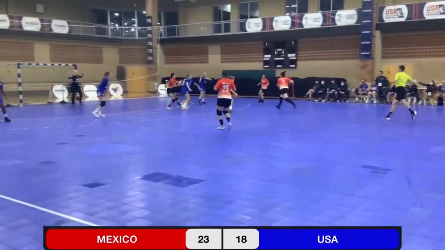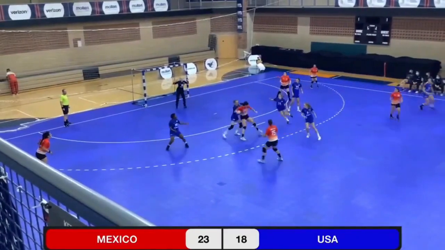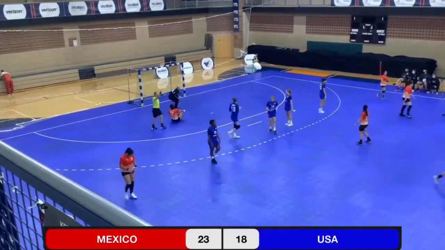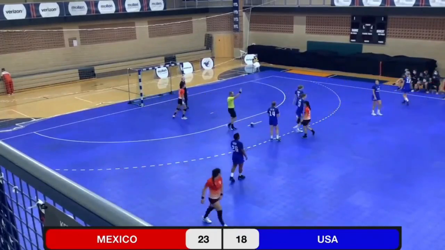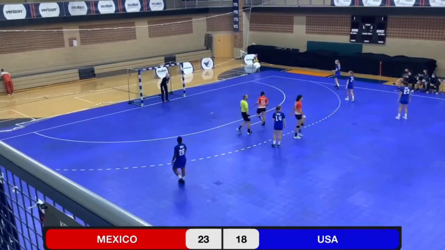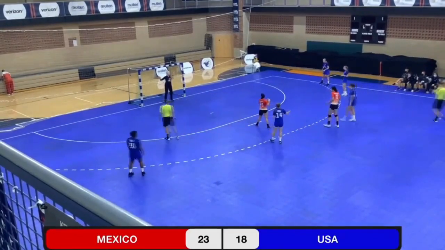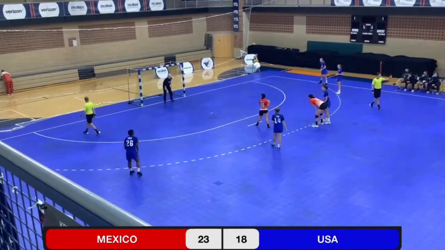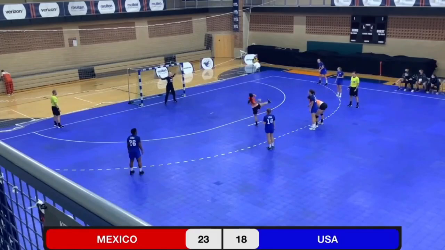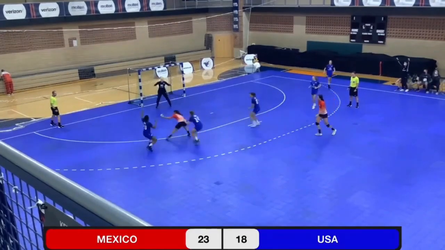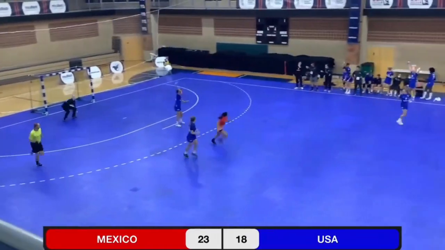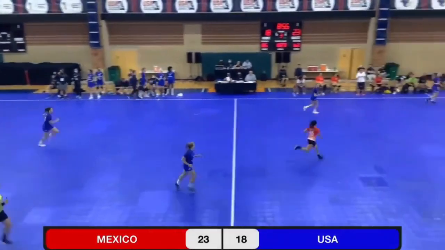No immediate fast break for the US. And we got a pass into the circle. And Karen Schultze was on the side, not behind the circle runner. And the net result is 2 minutes and a penalty shot opportunity for Mexico. Save by Mermo. And another save. Nice job by Emily Mermo in goal.